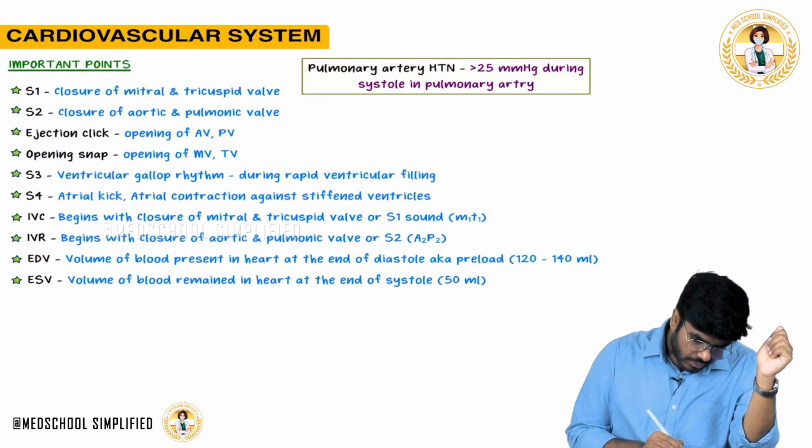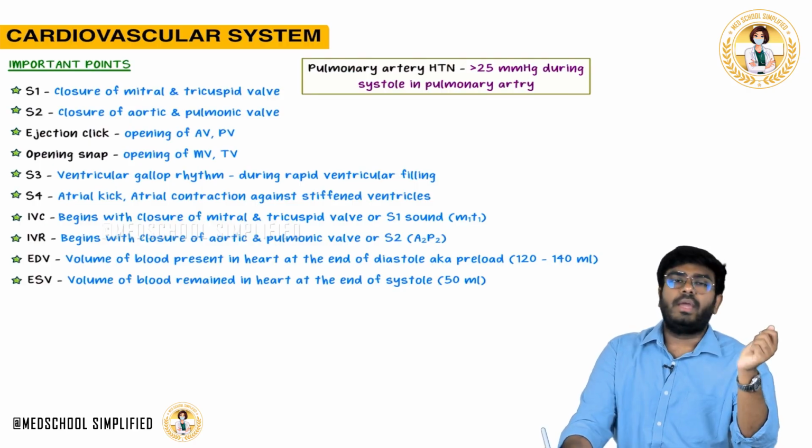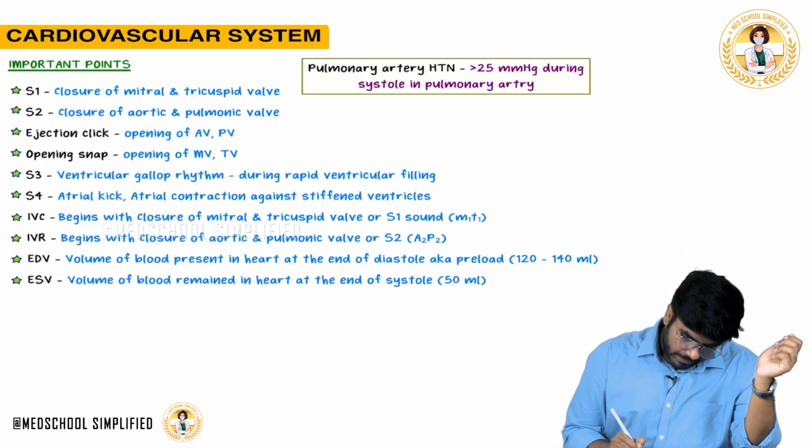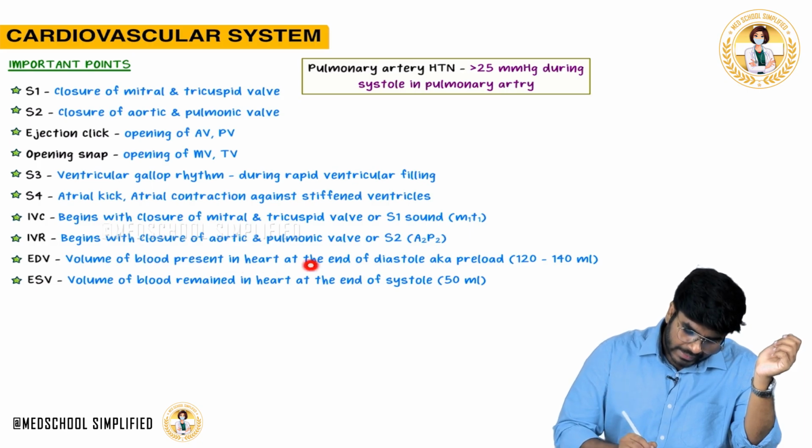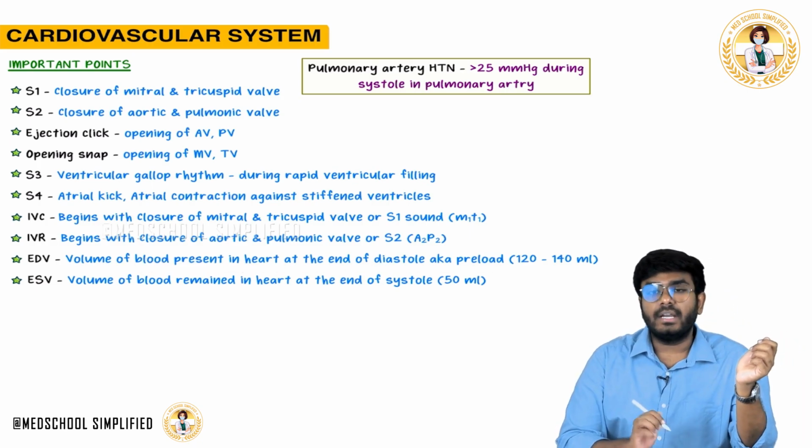Now, what is end diastolic volume and end systolic volume? You have to know this. End diastolic volume is the volume of blood present in the heart at the end of the diastole.